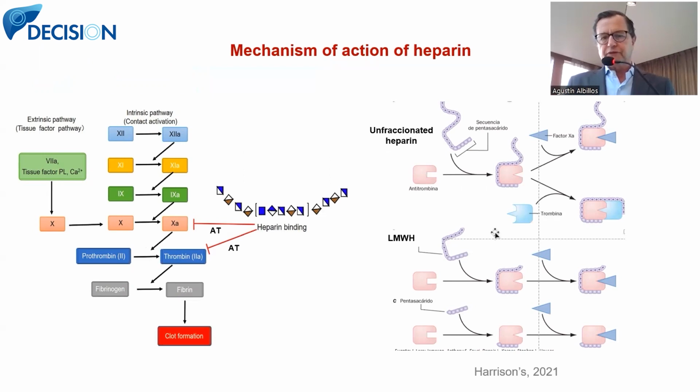Which is the mechanism of action of the most widely used drug, an old drug, I would say, heparin. Heparin activates antithrombin, which inhibits activated factor 10 and thrombin. This is what unfractionated heparin causes. But the shorter length of the molecule of low molecular weight heparins is unable to promote the union of heparin, antithrombin, and thrombin. Therefore, low molecular weight heparins only inhibit activated factor 10. And this is an important difference.